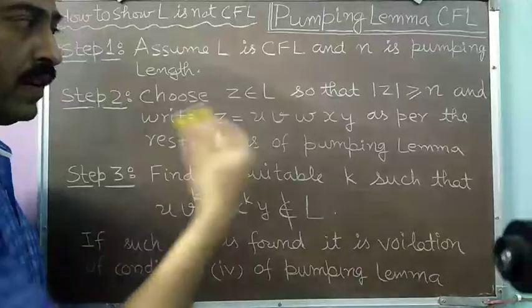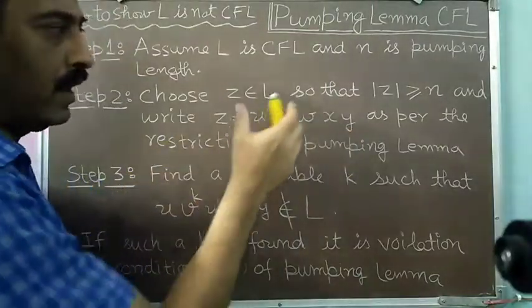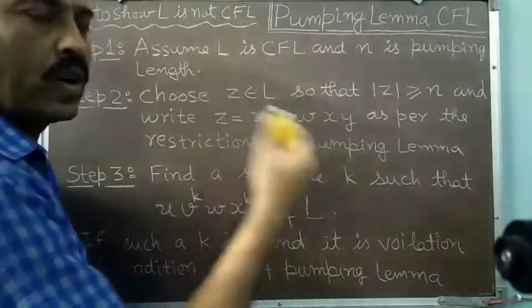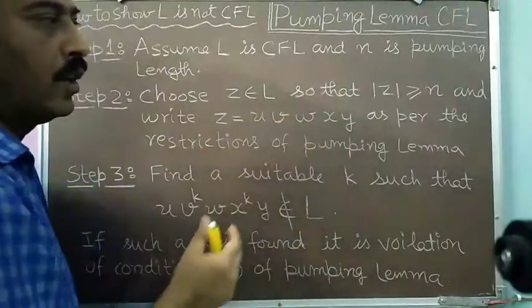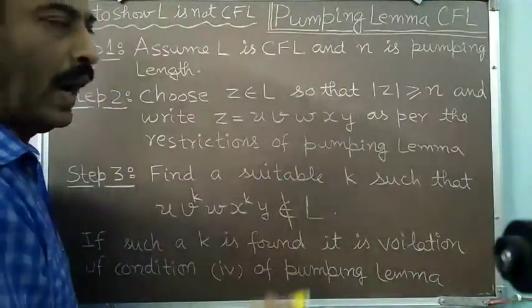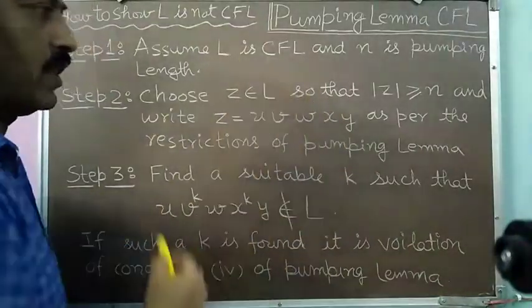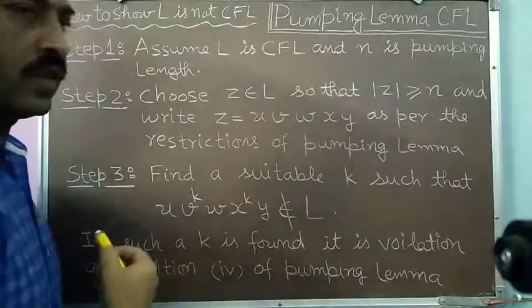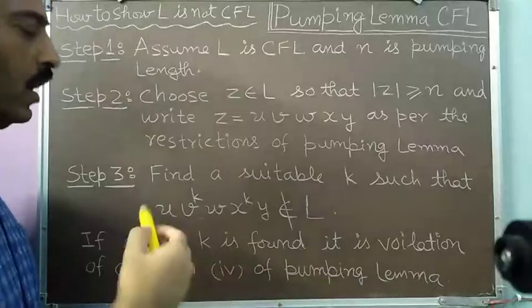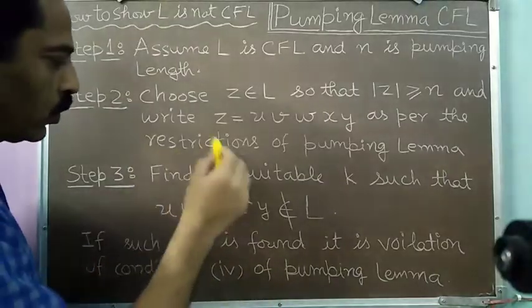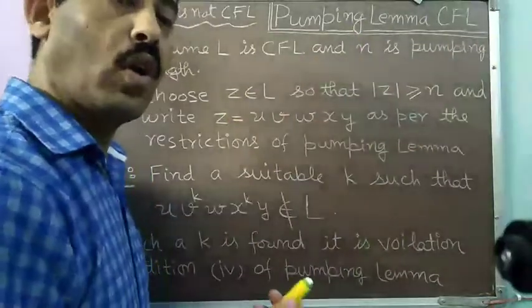So what were the restrictions of the pumping lemma? The length of v and x combined should be greater than or equal to 1, and the length of v, w, and x combined should be less than or equal to n. That's the second and third restriction. And if all the restrictions of the pumping lemma have been followed, then the fourth restriction should also be true. That is, u, v to the power k, w, x to the power k, y should always belong to L.